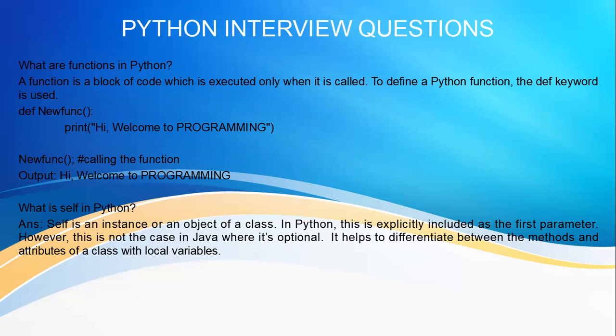Okay. A function is also a block of code, but a function has its own task to do. A function is created to perform some specific task. So a function is a block of code which is executed only when it is called. To define a Python function, the define keyword is used. So functions make your programs more structured. Without having functions, your program doesn't look structured.